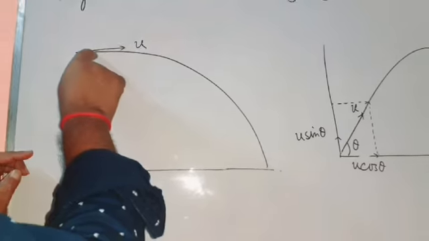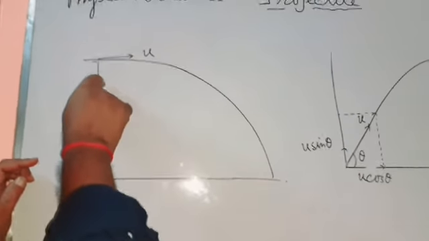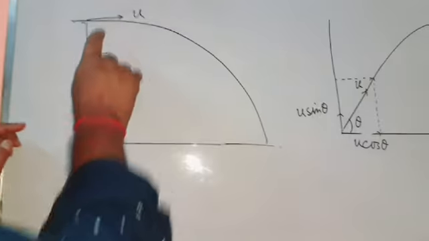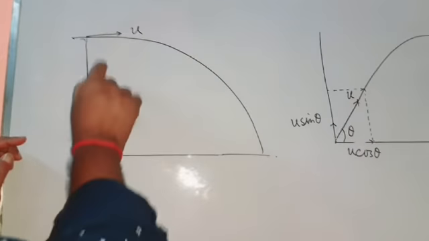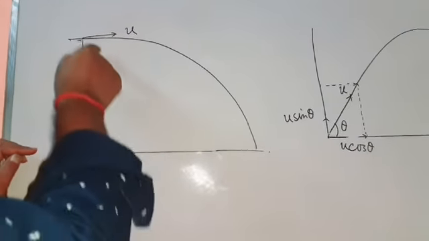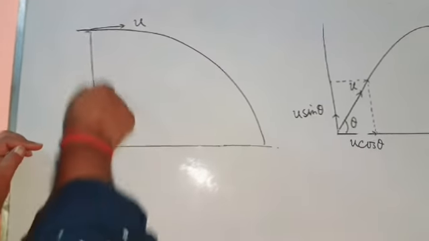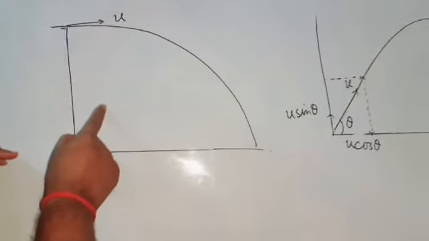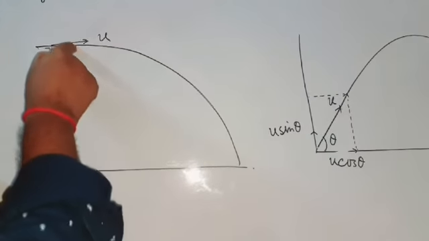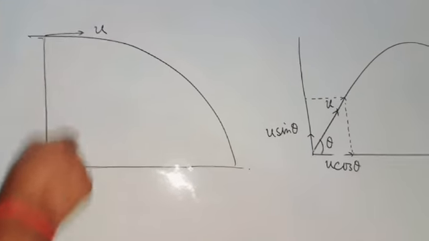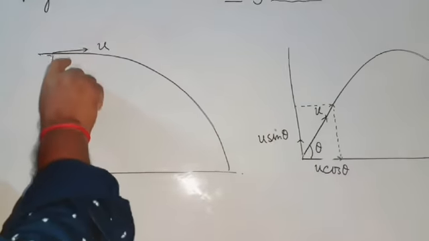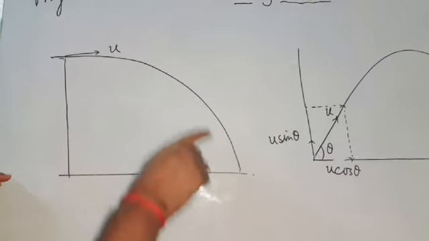But as soon as it is left, the earth acts on this object, and the force of gravity gives it an acceleration on this side. Due to this acceleration, the vertical velocity of the object gradually increases, and due to these two velocities, this object will move in this path.